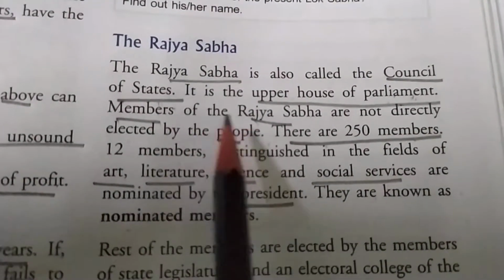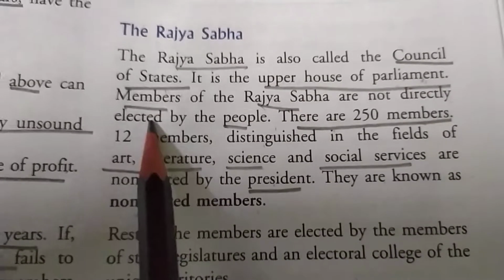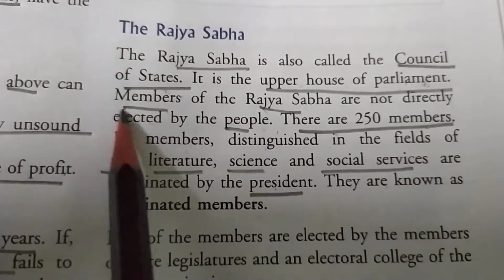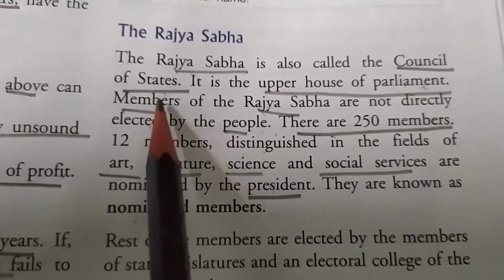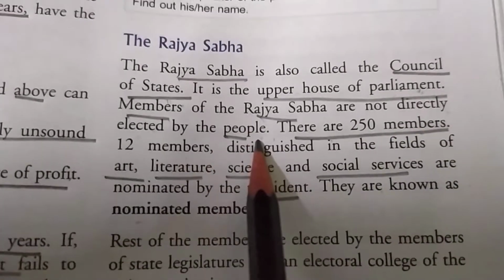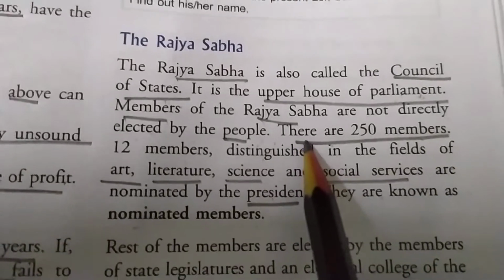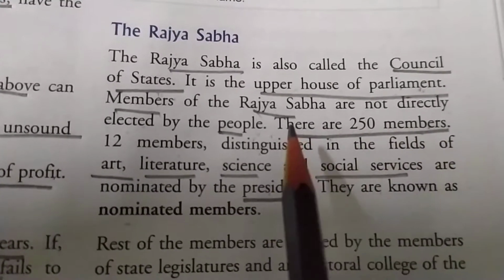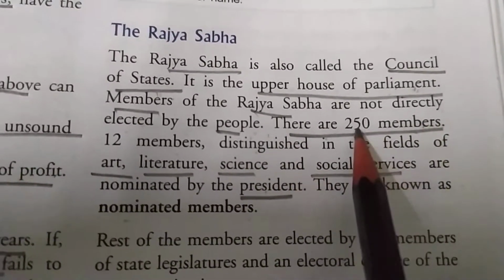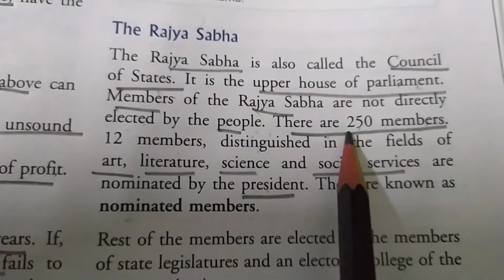Members of the Rajya Sabha are not directly elected by the people. So whoever will be the member of the Rajya Sabha, they are not directly elected by the people as in the Lok Sabha. There are 250 members. So the total number of members in the Rajya Sabha is 250 members.